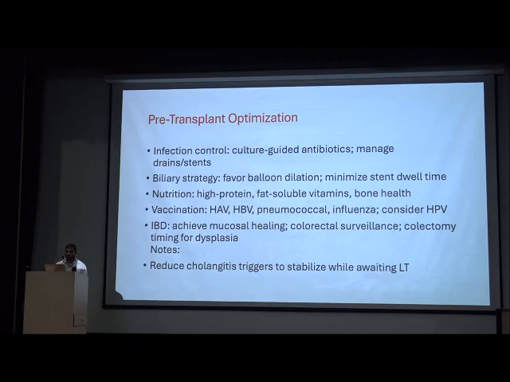And for bone health, we should vaccinate them against hepatitis A, B, pneumococcus, influenza, and HPV in females. IBD screening is very important, and I'll come to it in detail, because if we go for liver transplant with active IBD, there is a high chance of PSC recurrence post-transplant.